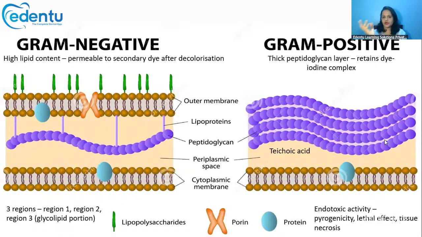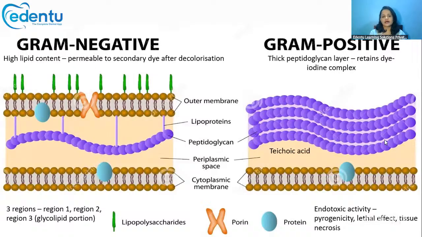So I think you got the difference between gram positive and gram negative bacteria. Gram positive bacteria will still appear bluish or violet under the microscope. Why bluish? Because it resists decolorization and retains the primary dye itself. That's why it's called a gram positive organism. Gram negative completely washes out the primary stain, and shows whatever secondary stain we added, that is the pinkish or reddish color. That is why it's called a gram negative organism.